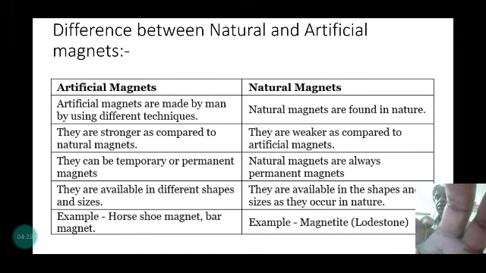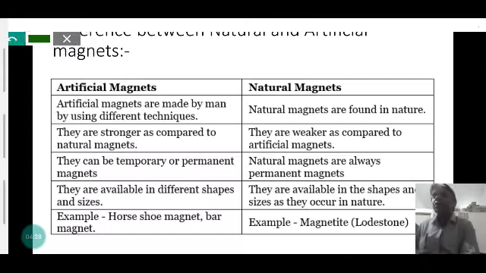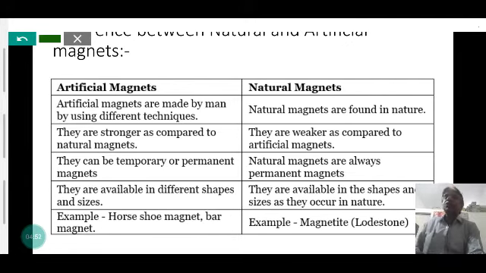Now we differentiate the artificial magnet and natural magnet. What is the proper differentiation of property? Look here. Artificial magnets are man-made magnets, made by using different techniques to magnetize the magnetic materials. Electricity is also used, and some mechanical processes are also used to make an artificial magnet from the natural magnet.